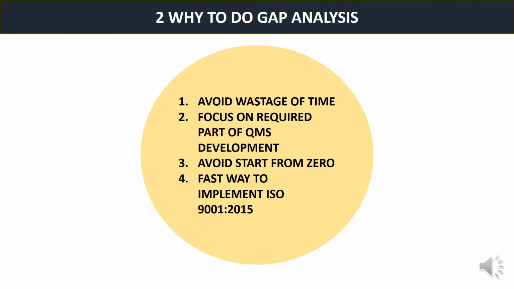Avoid start from zero. Some organizations start from zero to develop this quality management system, but if in gap analysis it is found that initial clauses are very nicely implemented in organizations accidentally, it is not required to start development of QMS from start only. So start from zero is not required if in gap analysis everything is fine, okay. Fast way to implement ISO 9001 2015. As this audit report will give you the gap analysis, you can focus more on the required part or wherever there is a gap so that the implementation will be fast.